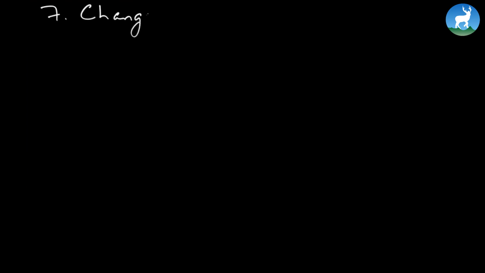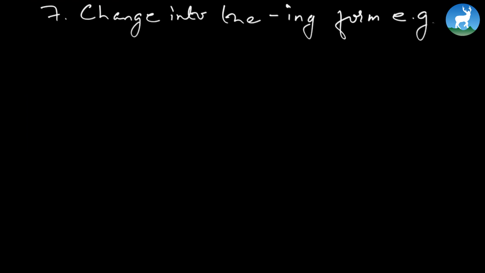Number 7, change into the ing form. So change all these verbs which are given here into ing form. And now the example here is given. Write would be writing. Pretty simple.